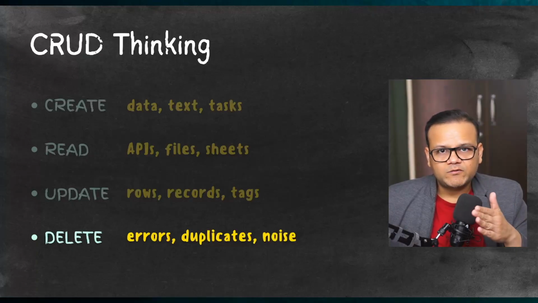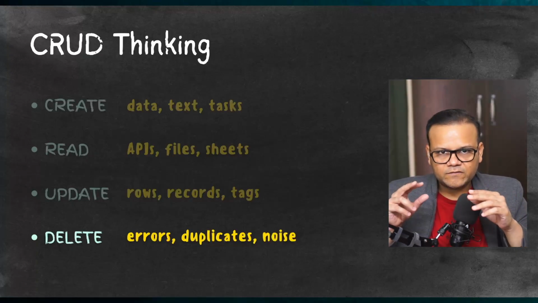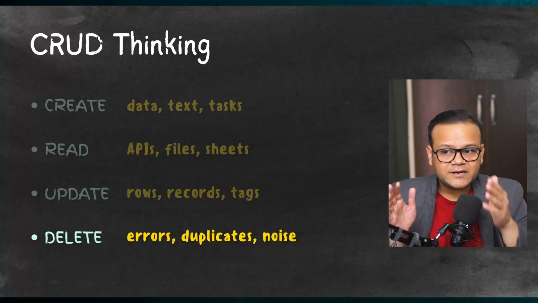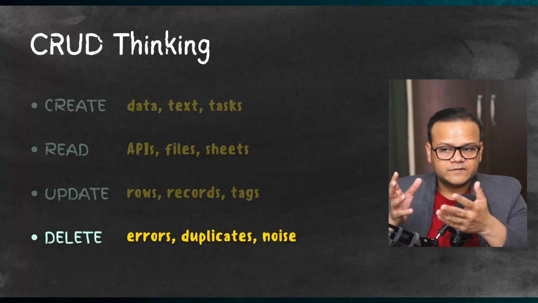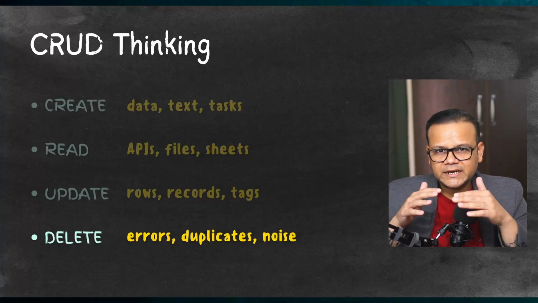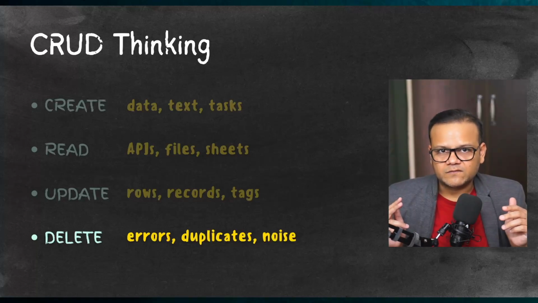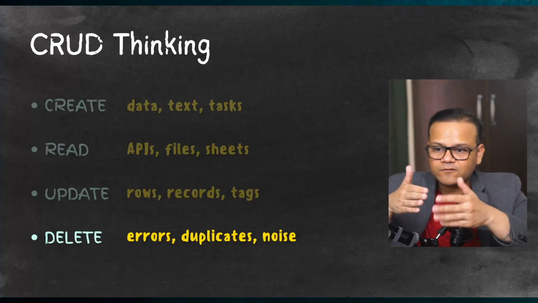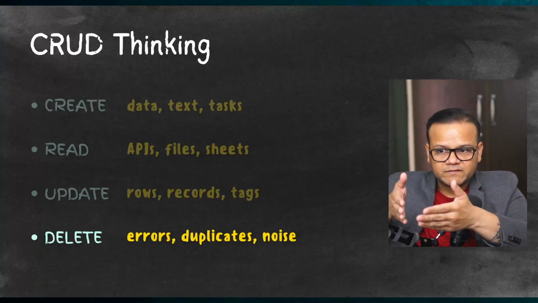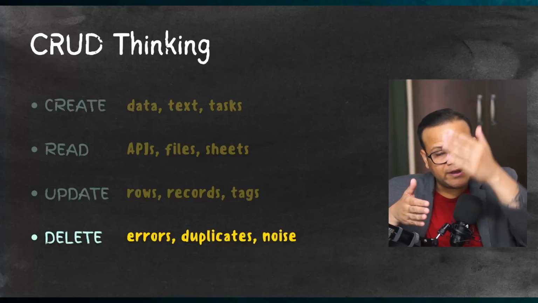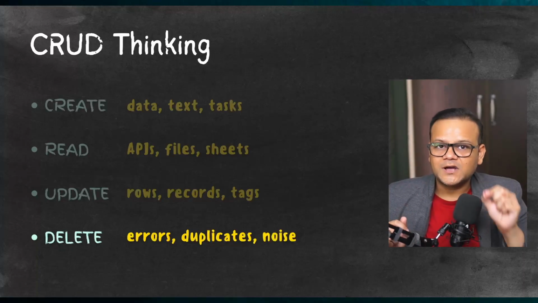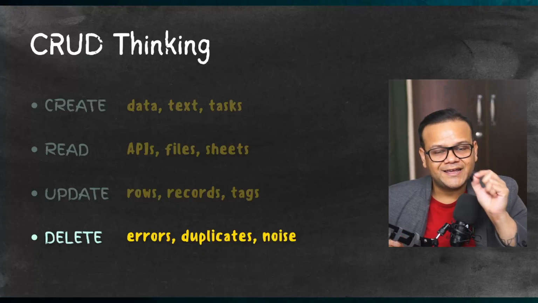Now, what you have to keep in mind is, if you have a workflow which is doing certain things and it can't do at least 3 or all of them, then there is a good chance it's not an AI workflow. For an AI workflow, it should be able to do at least 3 or 4, all of them, whatever we have there in CRUD. AI should be able to do everything here. And if your system can do this, congratulations, you have an agentic workflow. You have an AI automation now.